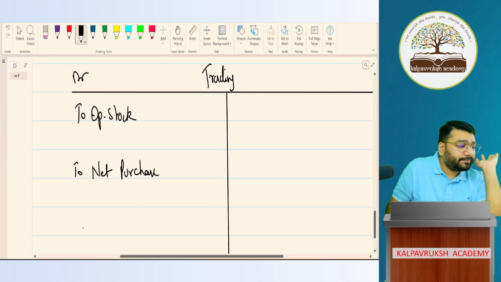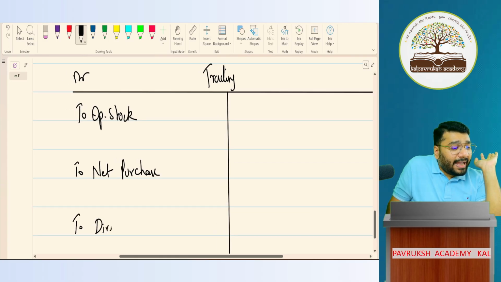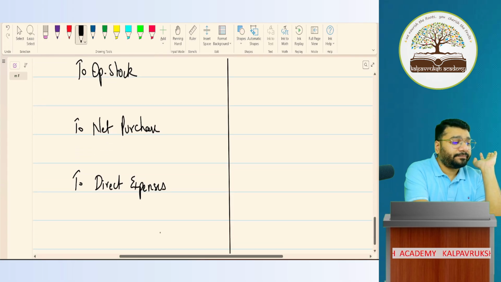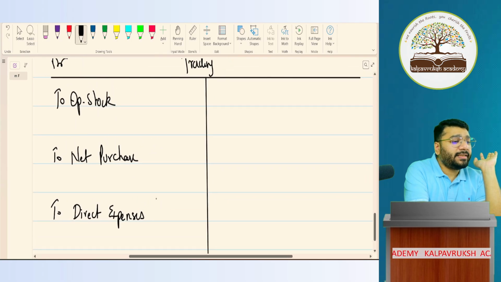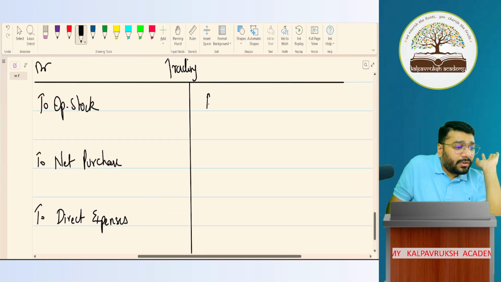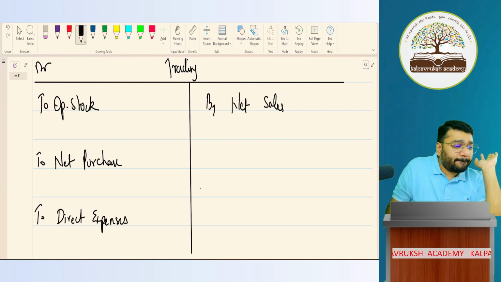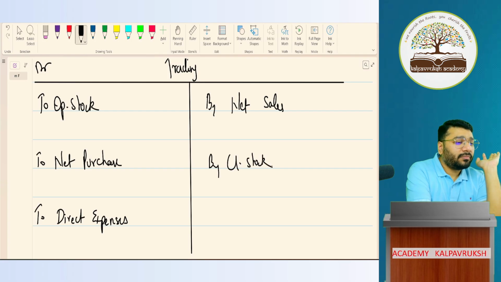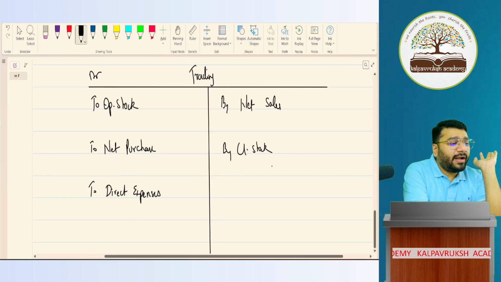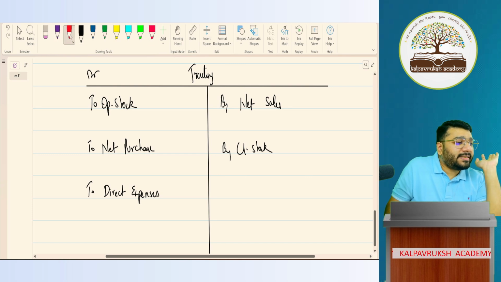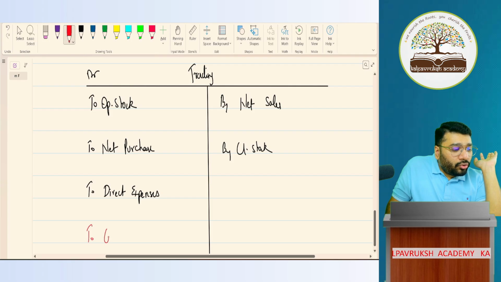Then what will come? To direct expenses. Very good. Then credit side, by net sales. Then by closing stock. Very good. If you have the answer as profit, where do you record this? Debit side as to gross profit.